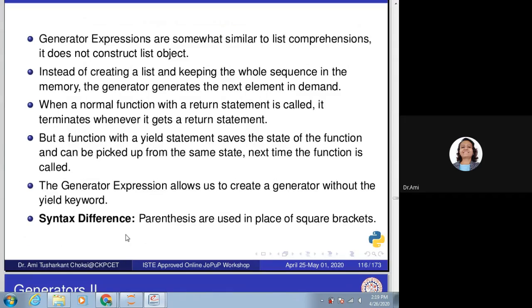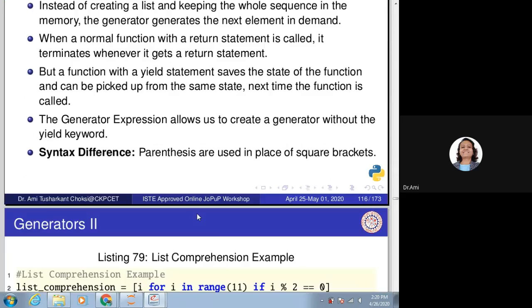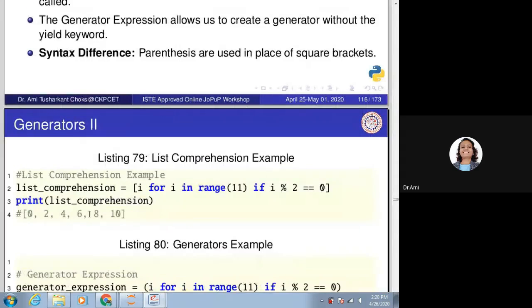So, what is the difference between list and generator? A generator has parentheses instead of square brackets, because square brackets mean a list. List comprehension gives a list, but a generator doesn't, so a generator uses parentheses. Here is one simple example of list comprehension, and for the same thing we will see the generator.